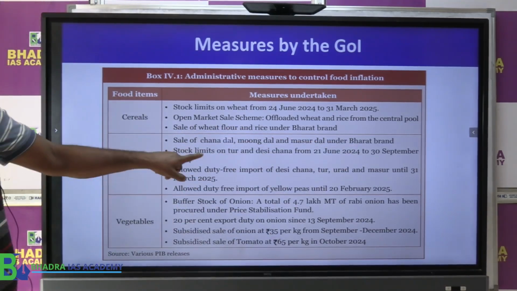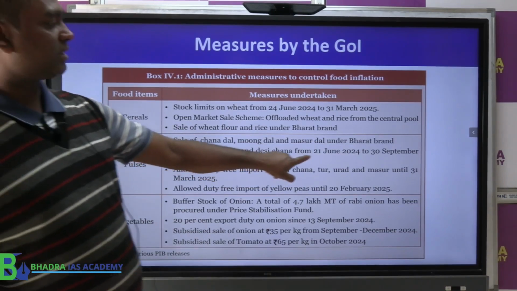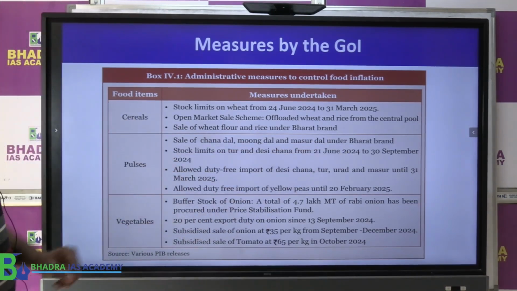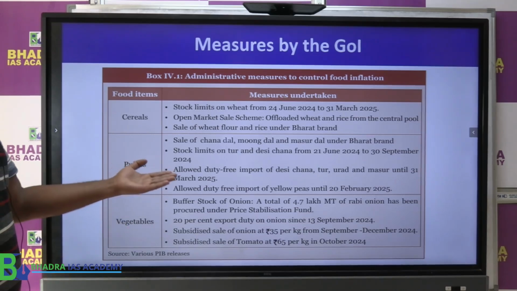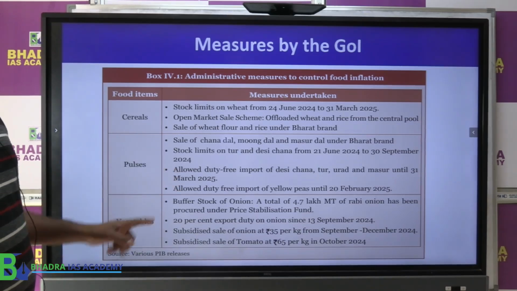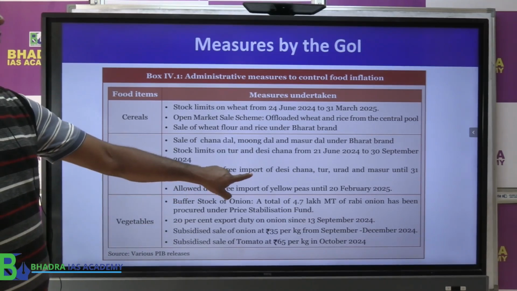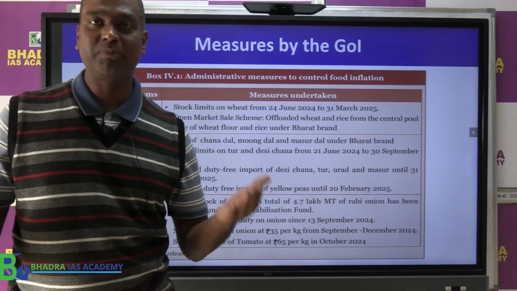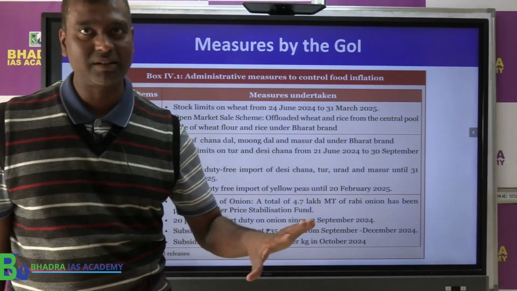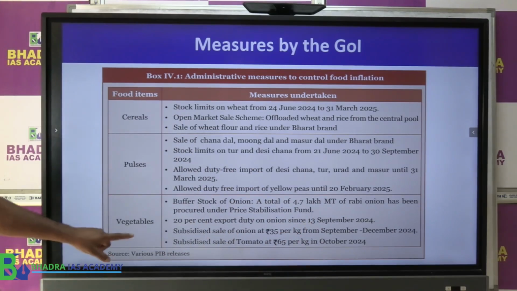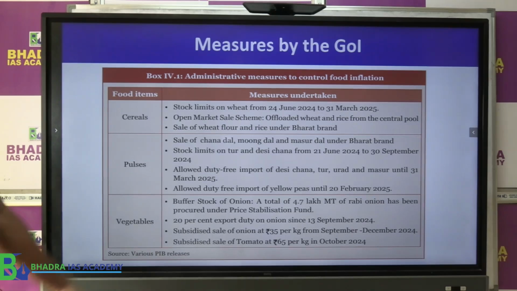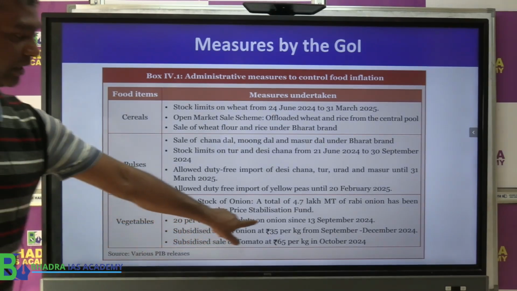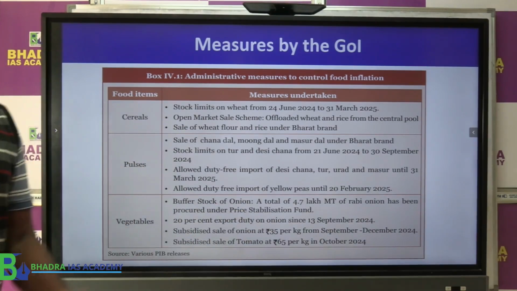Then the stock limits on tur and desi chana were controlled so that people can supply more, and they allowed duty-free import so that there will be enough supply, because actually we had a problem of supply, not so much demand. Keep that in mind. Coming to vegetables, the culprit for food inflation, the government put a ban on export of onion because onion prices were going up.